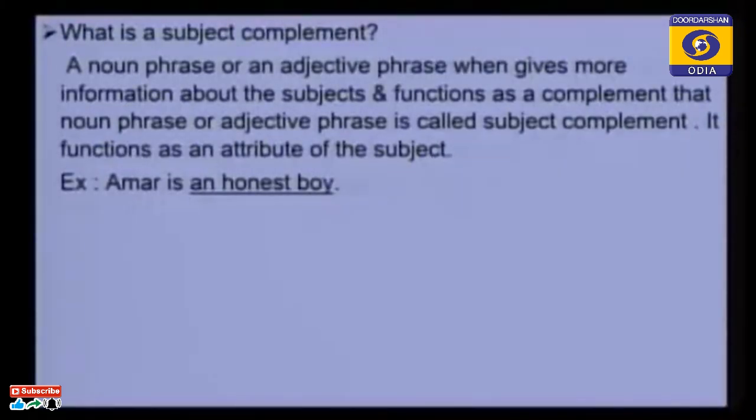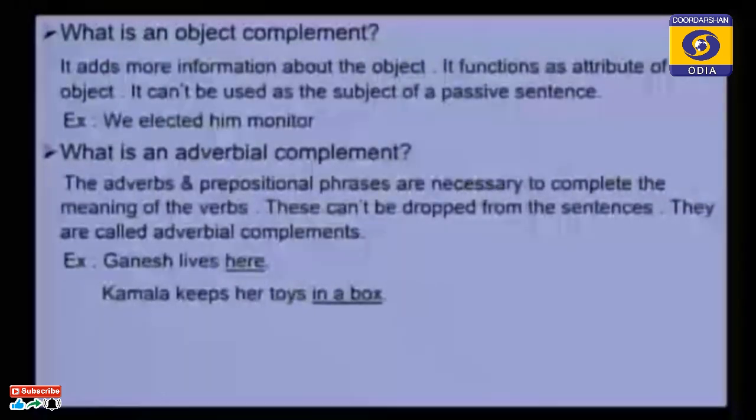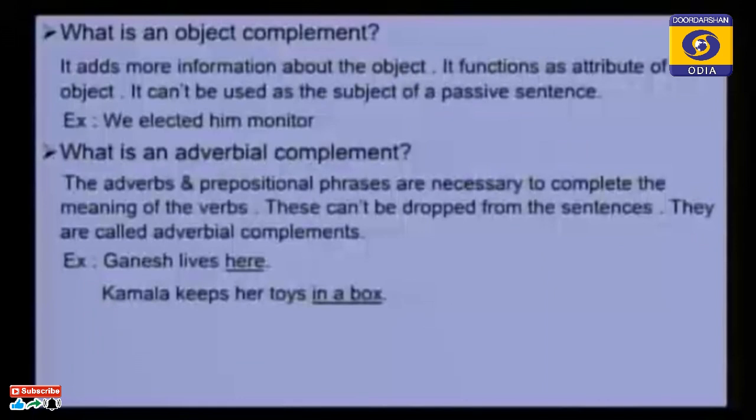Okay. Next, what is an object complement? I have already told you there are three types of complements, one is a subject complement, the other is an object complement. An object complement adds more information about the object.